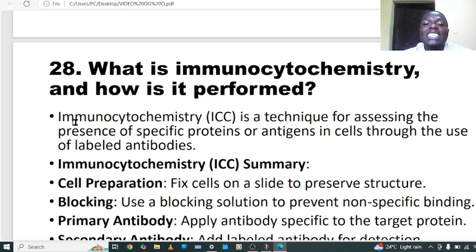So this is a technique for assessing the presence of a specific protein or antigen in the cell by using labeled antibodies. That means in immunocytochemistry we are using monoclonal antibodies or labeled antibodies to detect a specific antigen. The reason to label these antibodies is to help in detection.